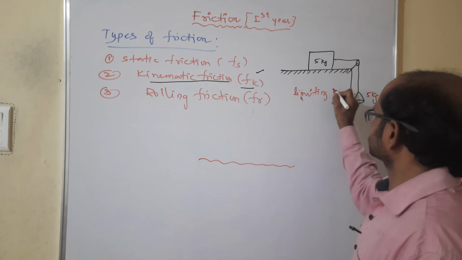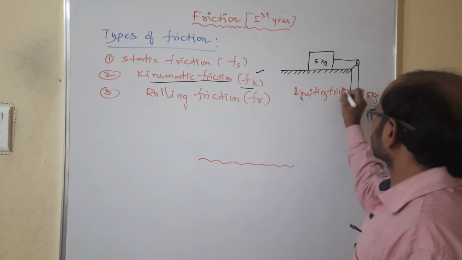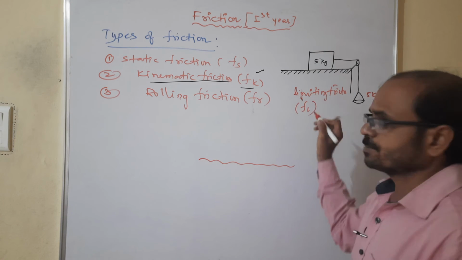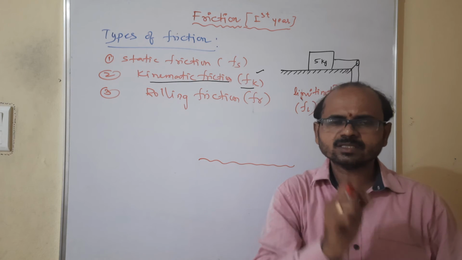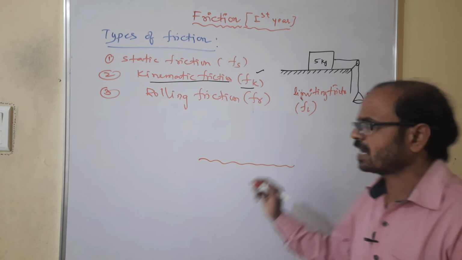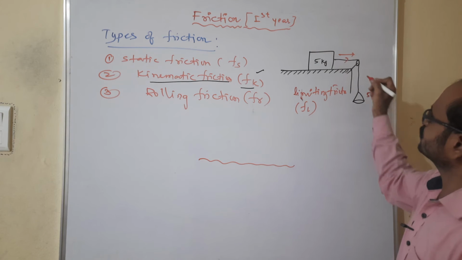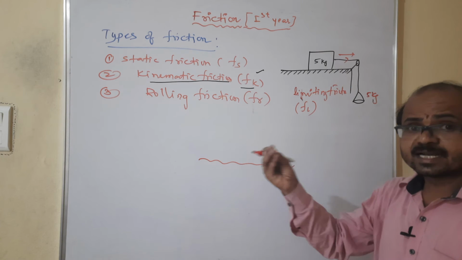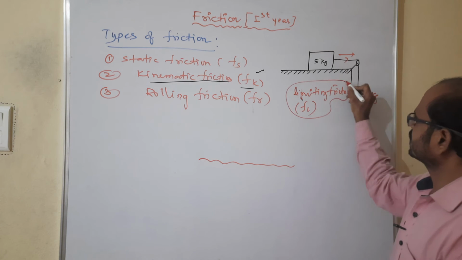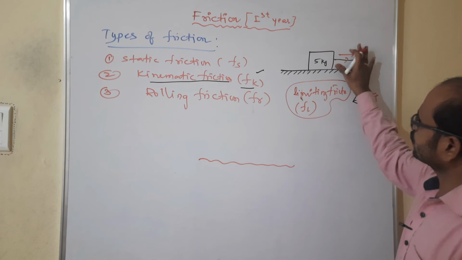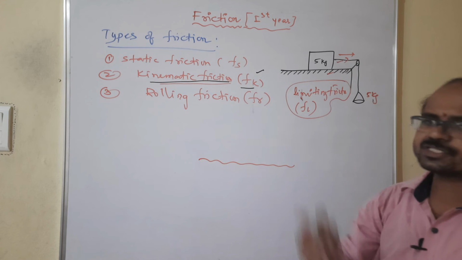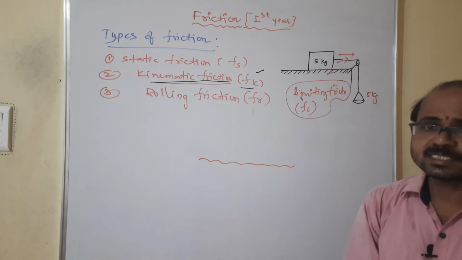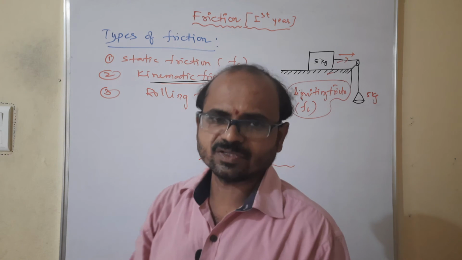Limiting friction, right? So we can call it FL. Limiting means ready to slide. Suppose you add 0.01 gram of mass in the pan. Yes, the body will move. What is ready to slide is nothing but limiting friction. And when the body is moving over the surface of the other body, that is kinematic friction. So this is what we call the kinematic friction force.